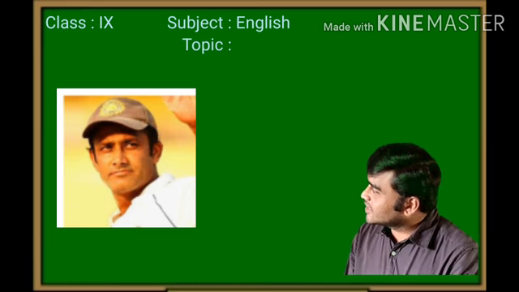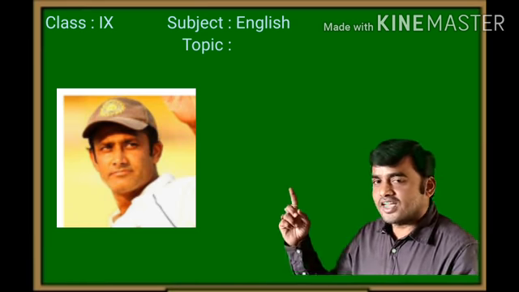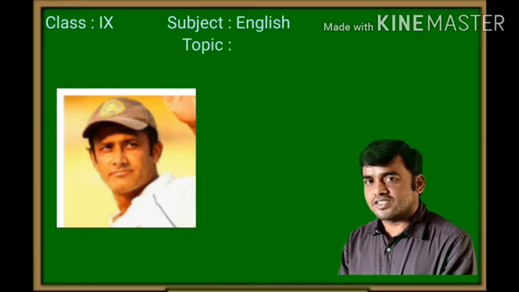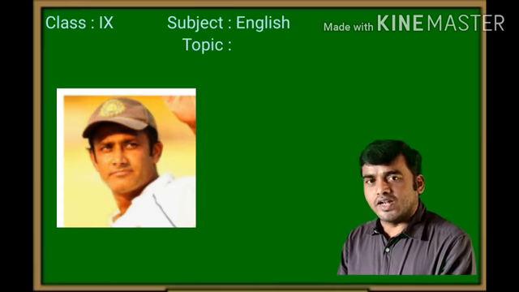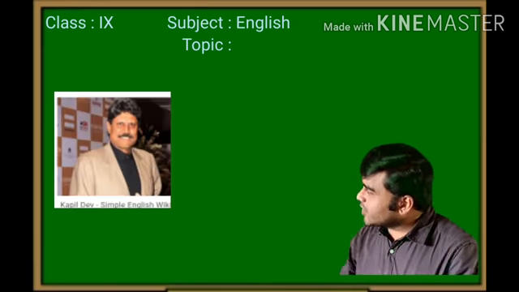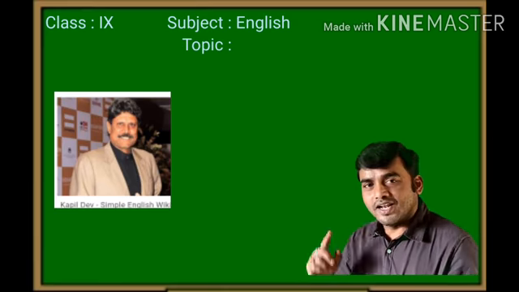And look here. Who is this? Very good. He is Anil Kumble, the famous bowler of the country. And here, look here. Very good. He is Kapil Dev.